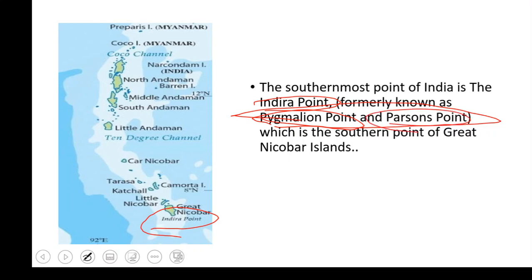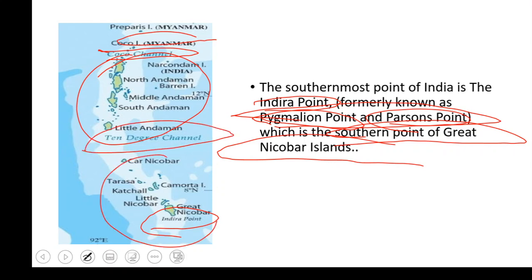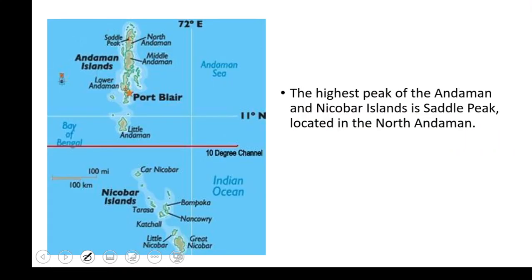Okay, so this is very important. A question can also be like, what is the previous name of Indira Point, or something like that. It is the southernmost point of Great Nicobar Islands, and of the country as well. Here it is showing, right? You have the Coco Channel between Myanmar and Andaman Islands. Andaman Islands and Nicobar Islands are separated by the 10-degree channel. Done. Let us get to the next one.